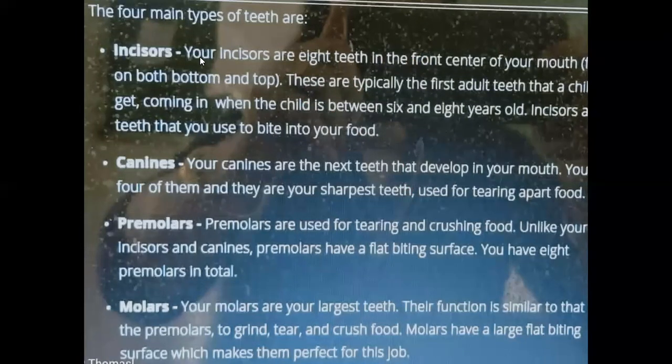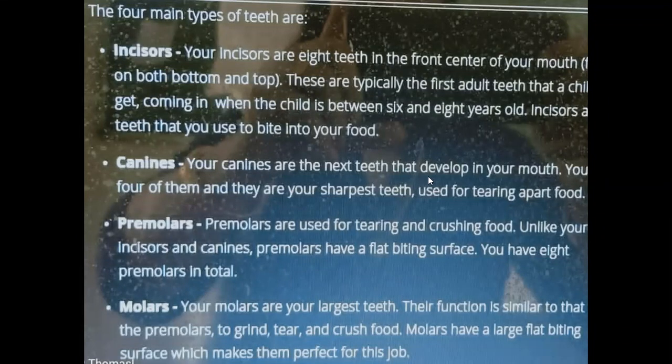So incisors, what do they do? Incisors, 8 teeth in the front center of your mouth, both bottom as well as top. So 4 plus 4, 8 incisors are there, and these are typically the first adult teeth that a child gets, coming in when the child is between 6 and 8 years old. And incisors are teeth used to bite the food. So what is the function of incisors? Biting the food.